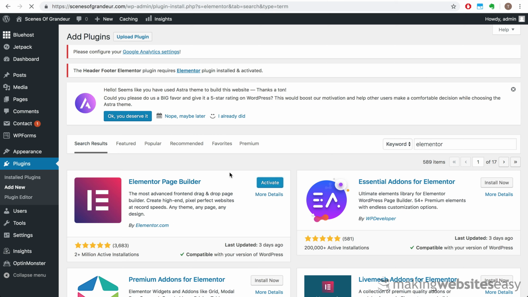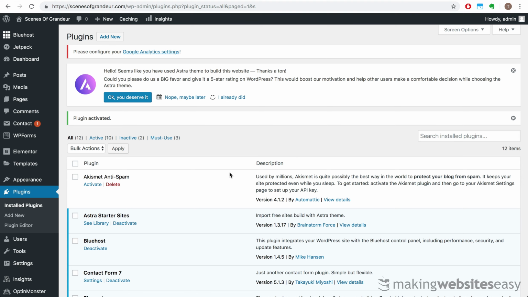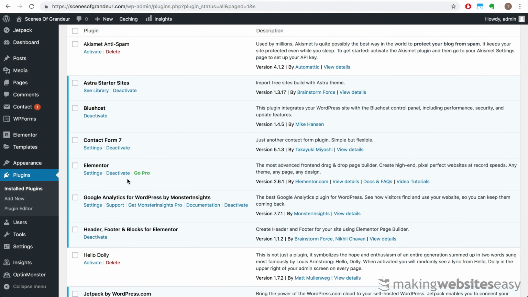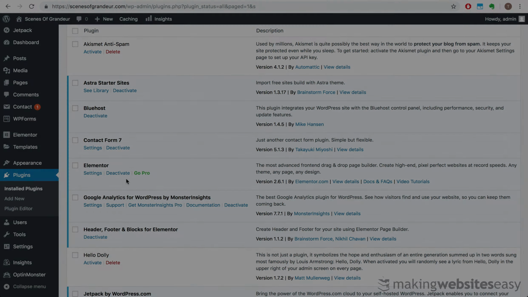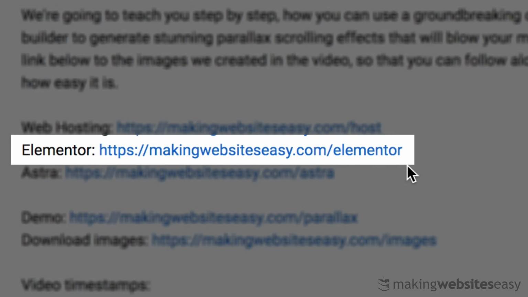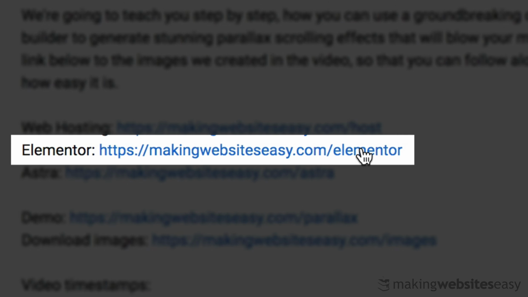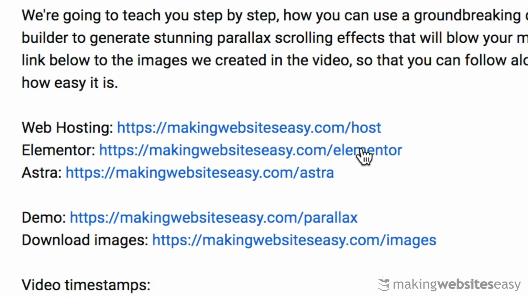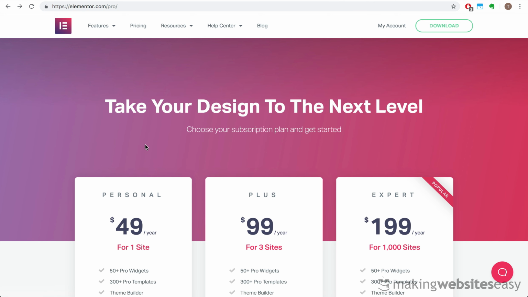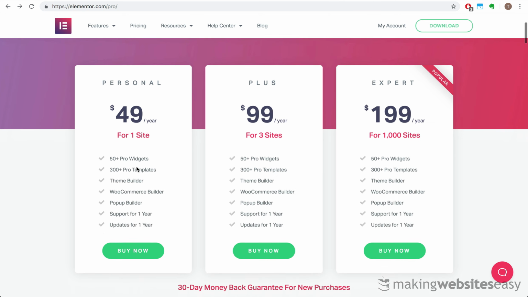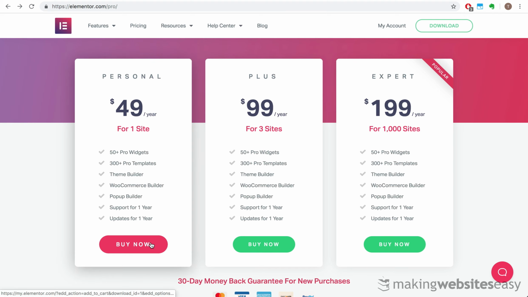Now, this installs a starter version of Elementor on your WordPress platform, which does not include the motion effects features we need for Parallax. So the next step is to then head back to the video description and click the Elementor Pro link, which we need to install in order to use the motion effects necessary for Parallax to work. Okay, now bear in mind, this is only $49 per year, which we believe is extremely high value for money considering the features it adds on top of the starter version.